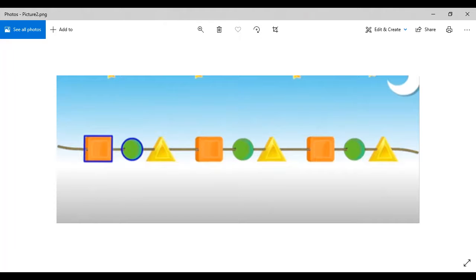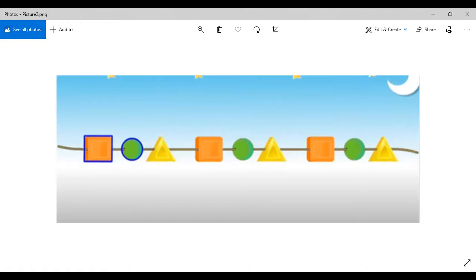Okay. Now if we talk about numeracy, how can a pattern be created? Look at this. This is one of the patterns which is created by geometrical shapes. Can you see that the same sequence is being repeated over and over again? Look at the first one. There is a square, then a circle, and then a triangle, right? Then again the same pattern is repeated, a square, then a circle, and a triangle.